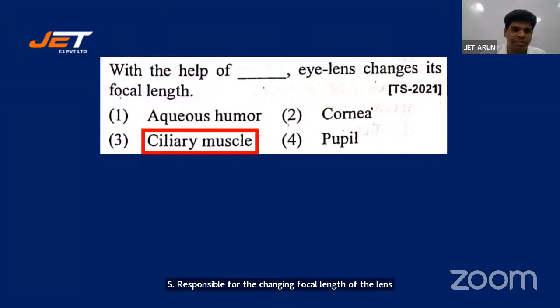With the help of ciliary muscles, the eye lens changes its focal length. Excellent students. I appreciate each and every one of you. Your physics knowledge in physical science is very good. You are doing optics very well.